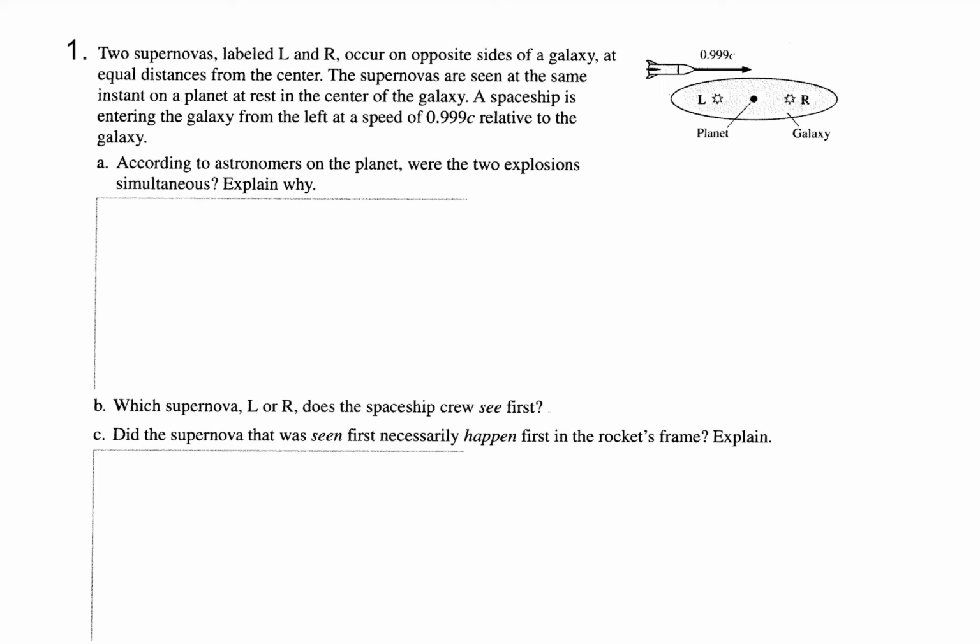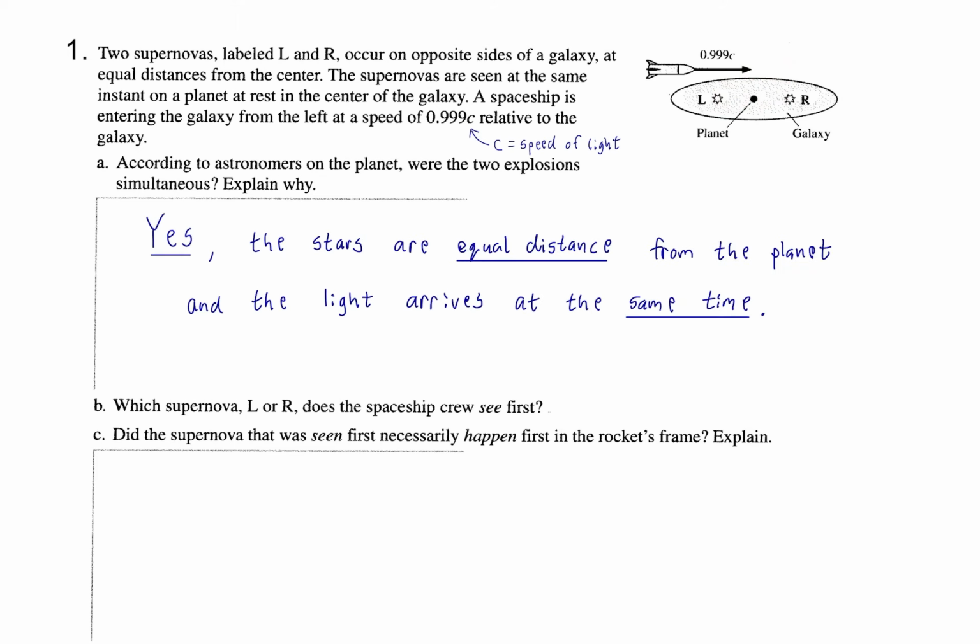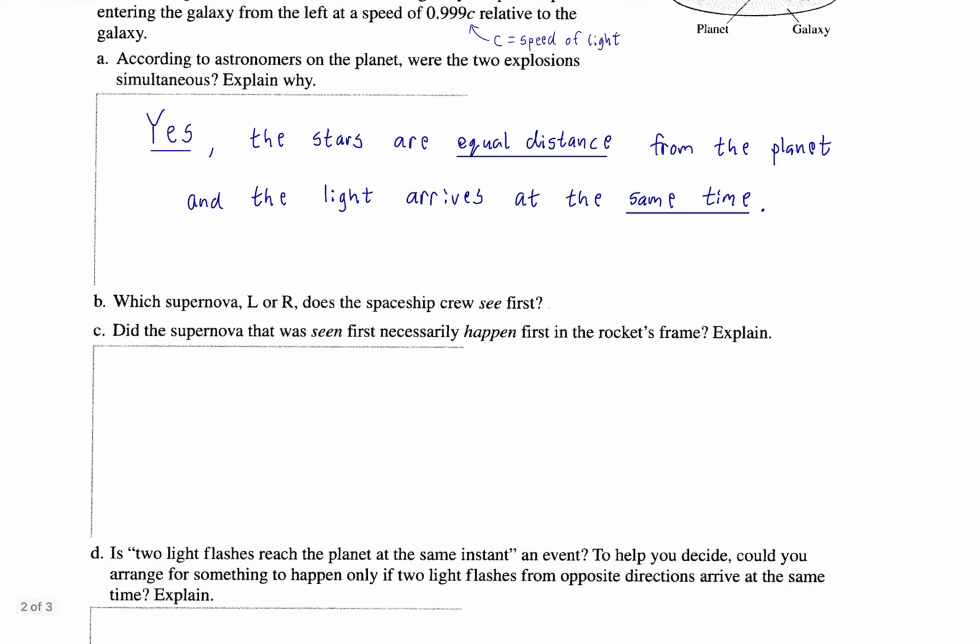Astronomers deal with that all the time because one supernova might be occurring in a very distant galaxy, another might be occurring nearby in your own galaxy. So obviously there are different travel distances, and the fact that light travels at a certain rate means that they occurred at different times. But in this case, the distances are equal, right? So we can say that yes, indeed, the stars are an equal distance from the planet and the light arrives at the same time.